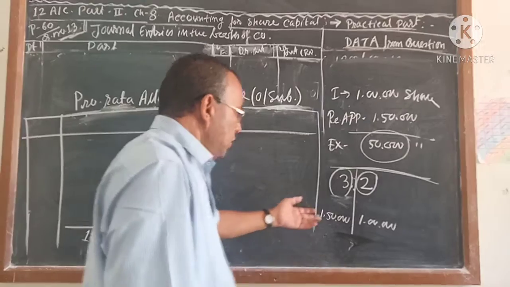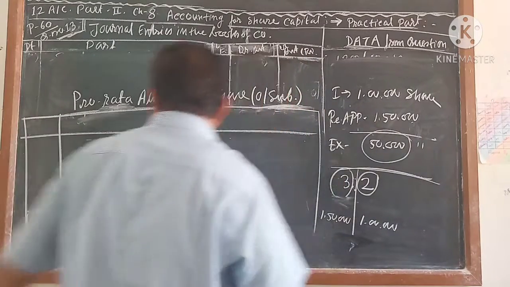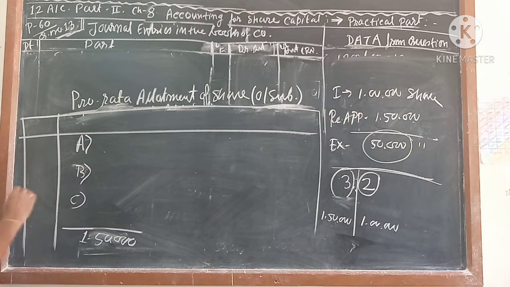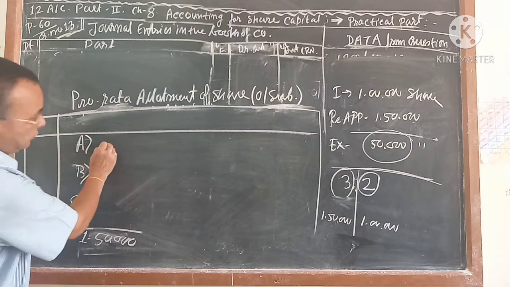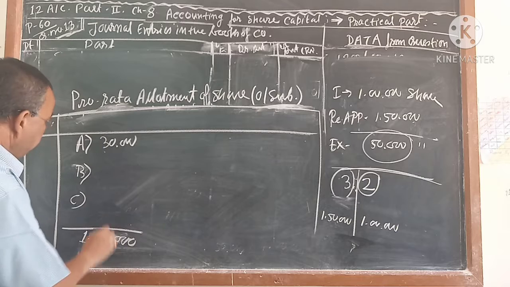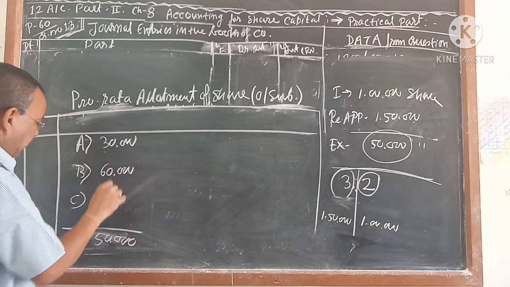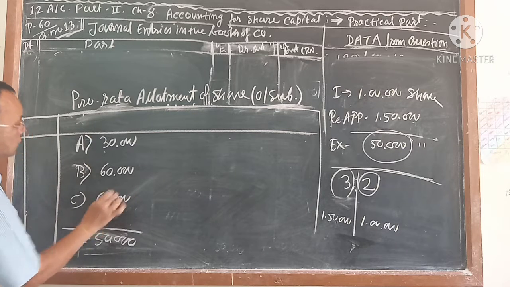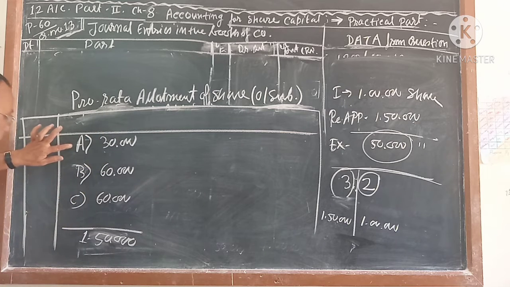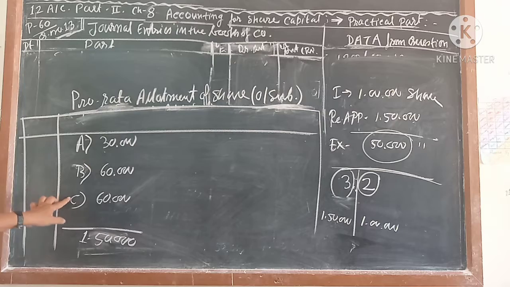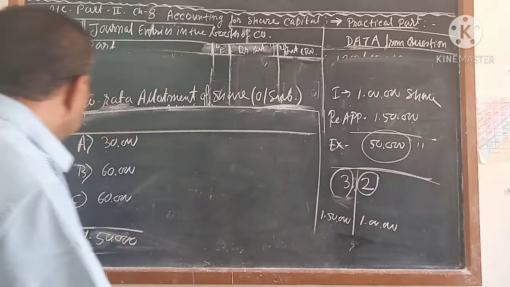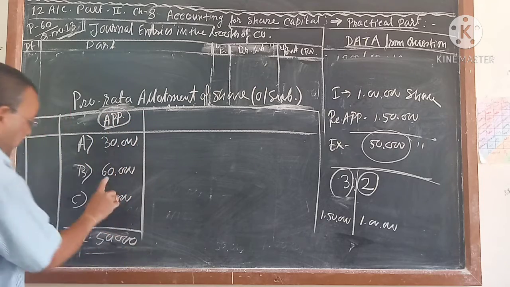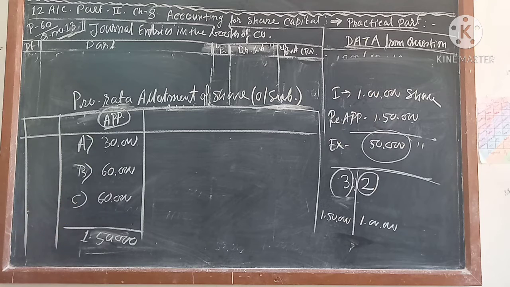So suppose those who apply, let us take A, B and C. Suppose Mr. A, Mr. B and Mr. C, 3 persons or 3 sides of shareholders: A applied for 30,000 shares, B applied for 60,000 shares, and C applied also for 60,000 shares.